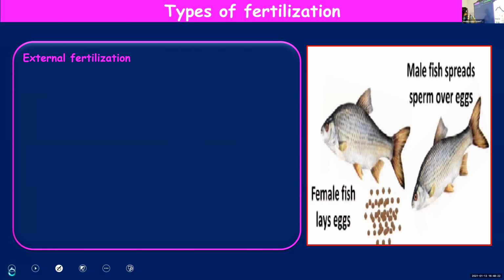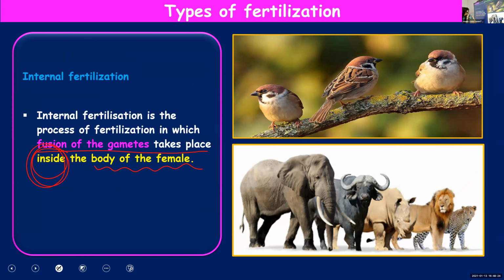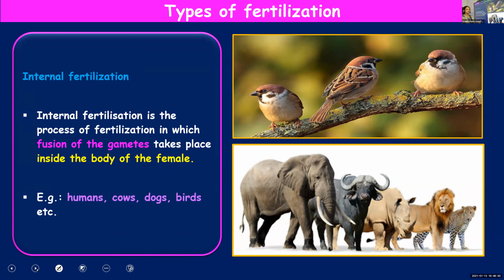Very simple topic, internal and external fertilization. What you need to remember: do you know what fertilization is? Fusion of sperm and egg. When it is taking place inside the body of the female, it is internal fertilization. But when this fusion of sperm and egg is taking place outside the body, it is external.